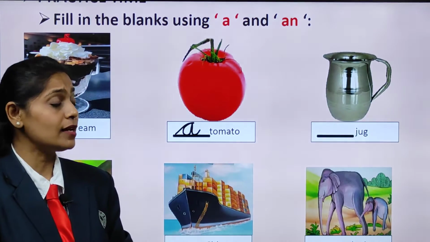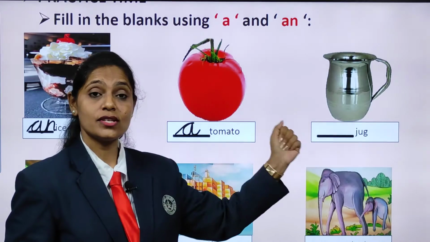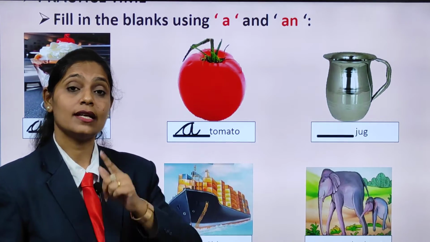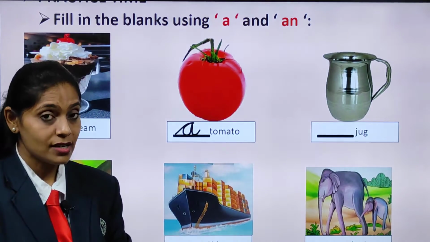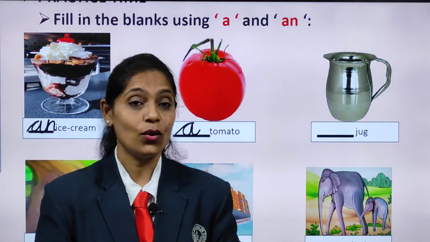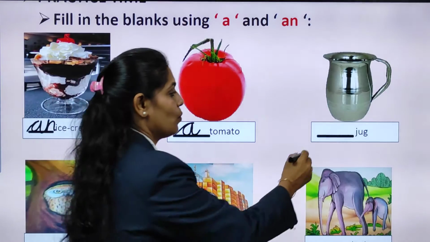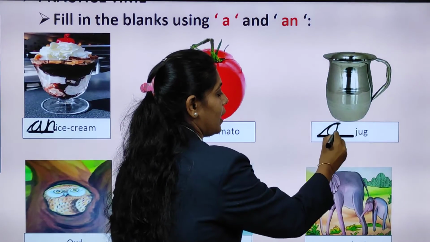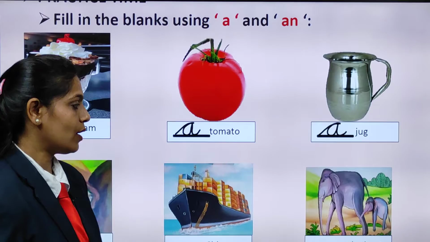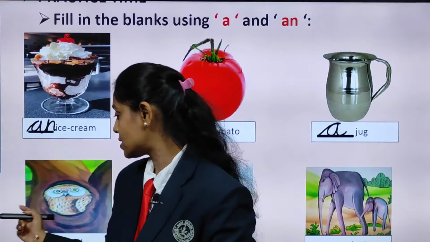Okay, now just look at the initial sound. What is the initial sound there? Very good. It is J. Now tell me, J is a vowel? No. So, what are we going to write there? Yes, we will write there a. A jug. Very good. Now, again look this side.